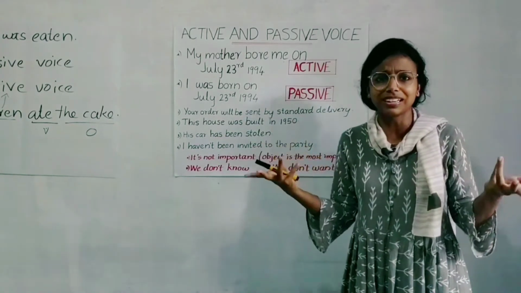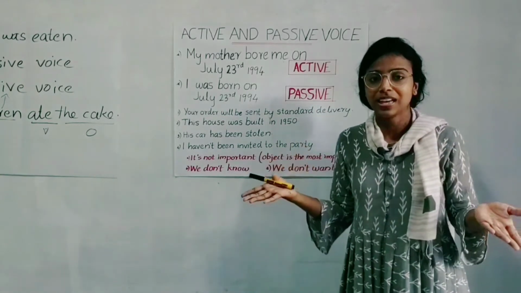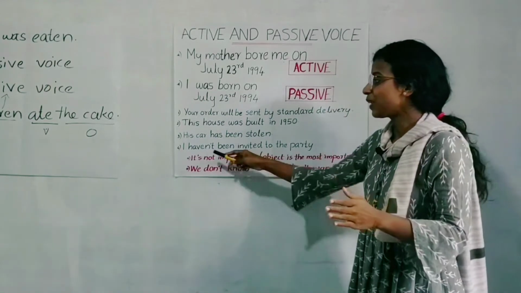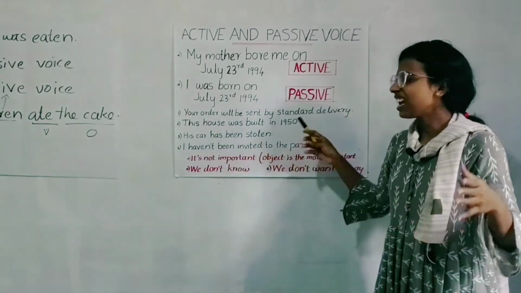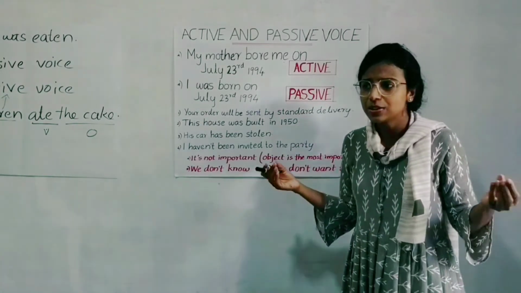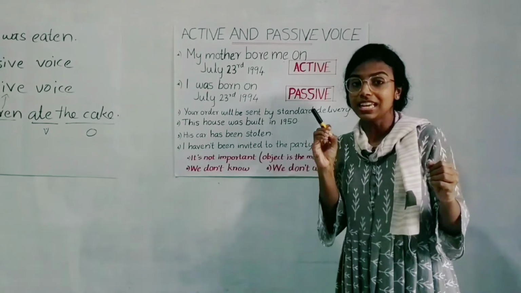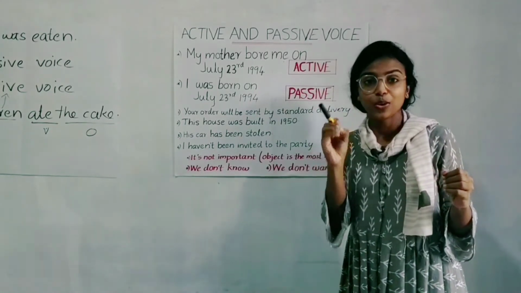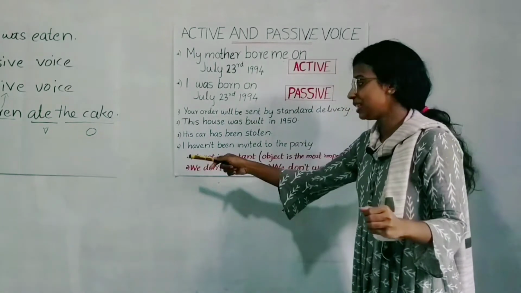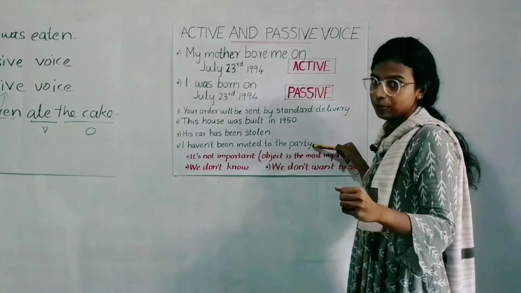I don't want to mention the person who didn't invite me to the party, because I don't want to seem angry towards that person. I don't want to mention his or her name. So I only said that I haven't been invited to the party. I'm okay with that. I don't want to say the name of the person who didn't invite me. So I used the passive voice. I haven't been invited to the party.